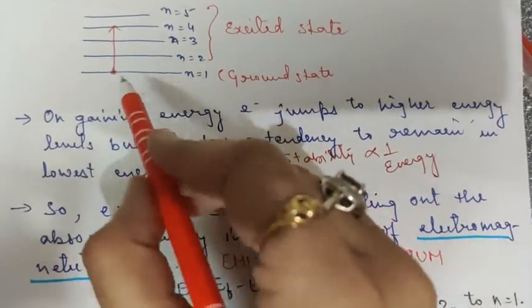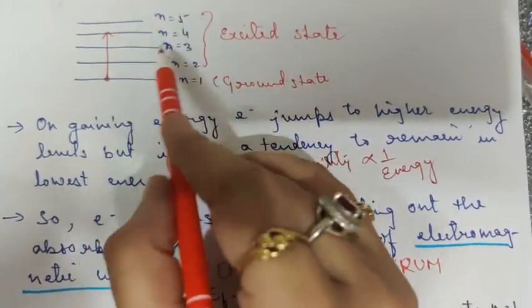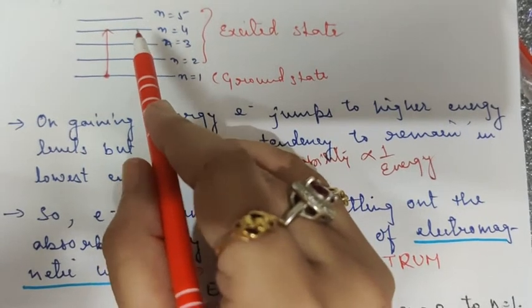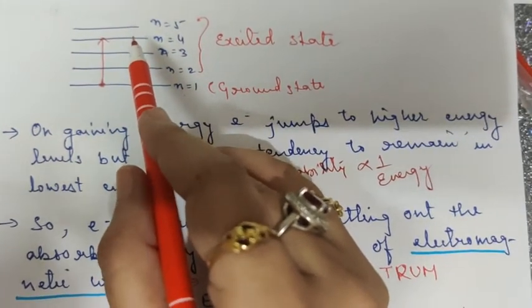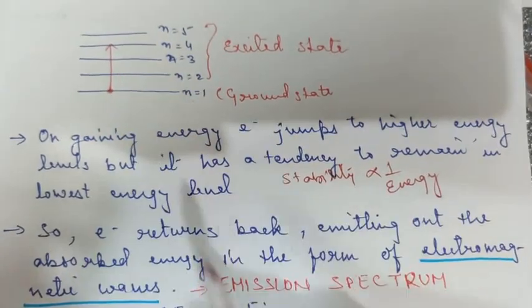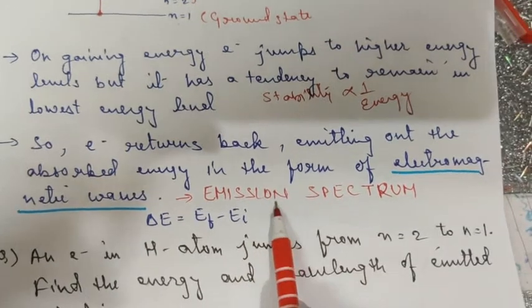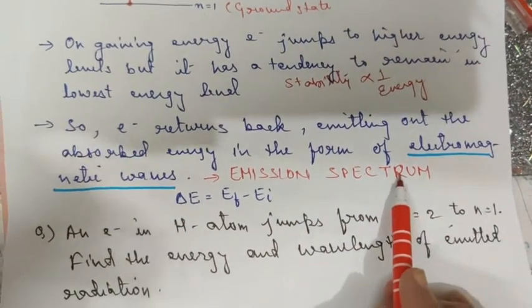The energy which is absorbed by the electron helps it to go to the higher or excited state, but that same energy is lost by the electron in the form of radiation or electromagnetic waves, and this is known as emission spectra. Understood?